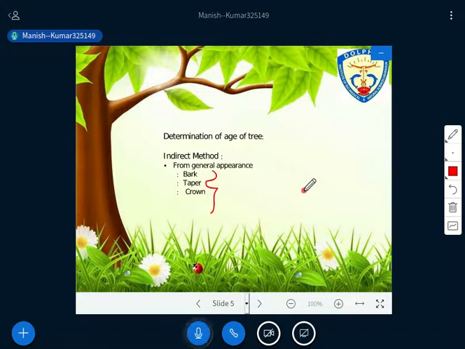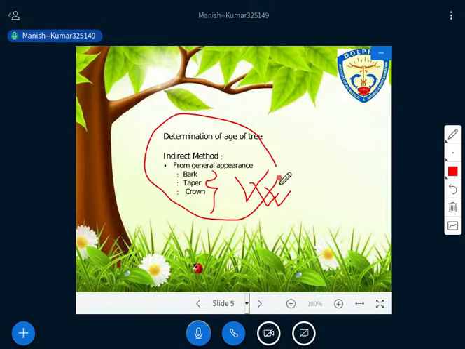But this method requires great practice and experience before actually putting it into operation, right? So if a person has good experience as a forester or good experience in the forest, he is able to use this method only. For a newcomer, it is difficult to apply all these methods there.